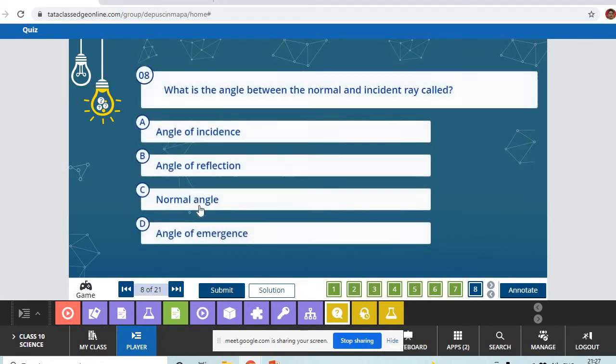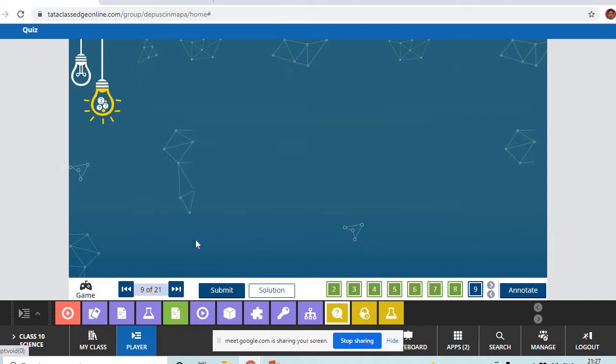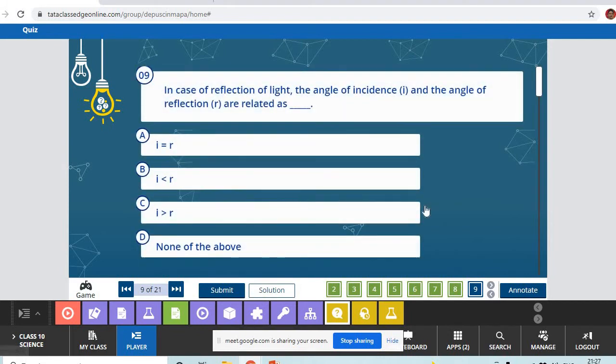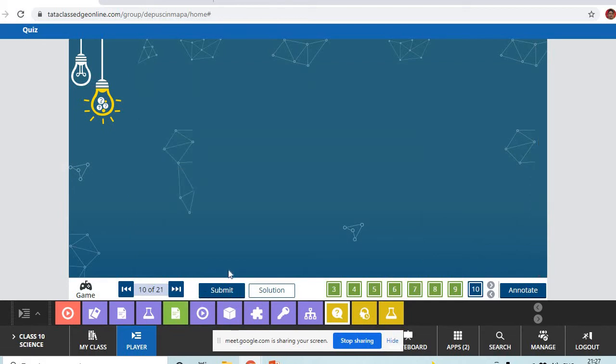Next question: what is the angle between the normal and incident ray called? Angle of incidence. Wonderful, children. You know everything. Almost all the answers you are giving. In case of reflection of light, the angle of incidence i and the angle of reflection r are related as? i equals r. Wonderful. Very good. Now the tenth question of this quiz.